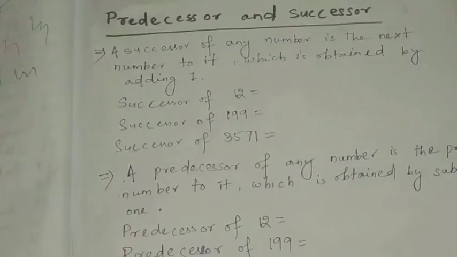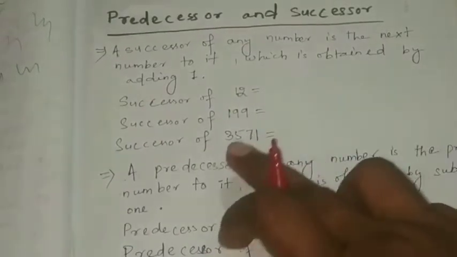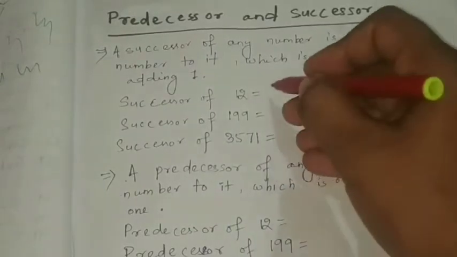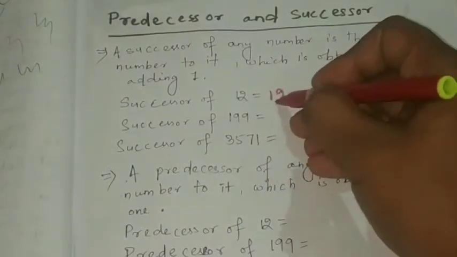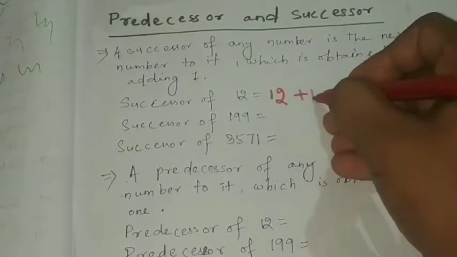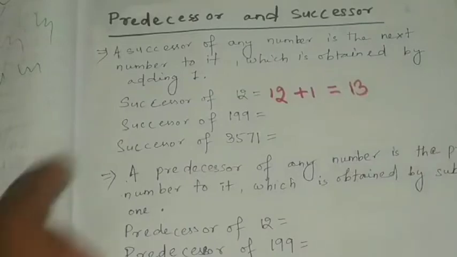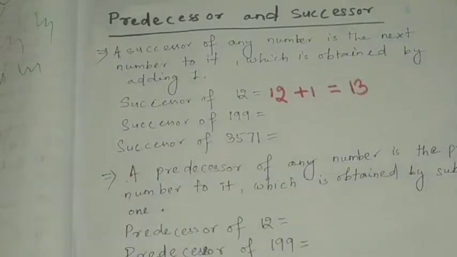How will we get the successor? We get the successor by adding 1. Let's add 1. Successor of 12: 12 plus 1, how much are you getting? 13. So the successor of 12 is 13. Next, successor of 199.